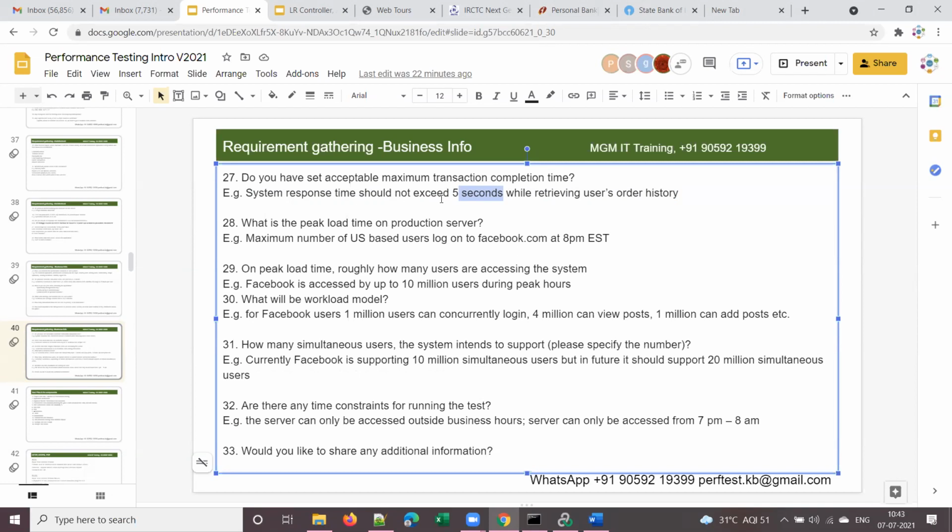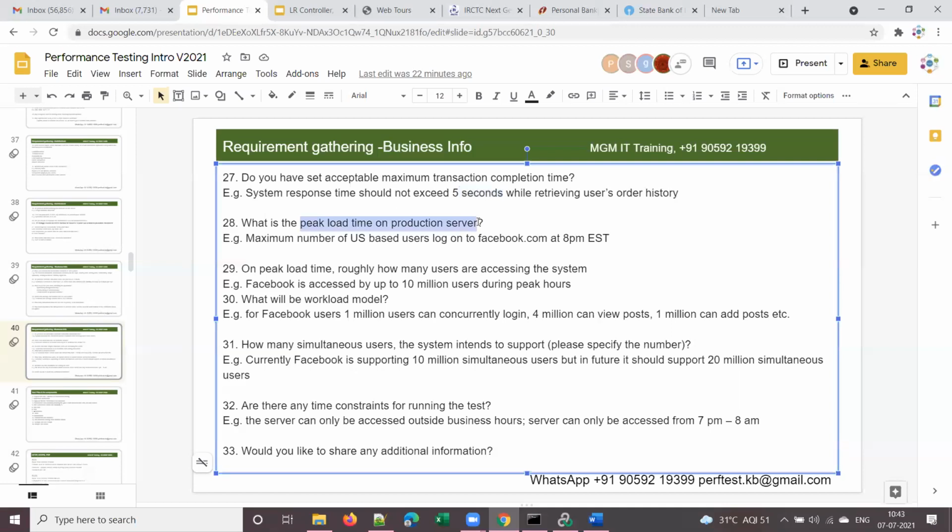So you have to collect the SLA for each page: what is the SLA for the home page, for login, for account statement generation or order history, and so on. You have to collect the SLAs of each transaction.